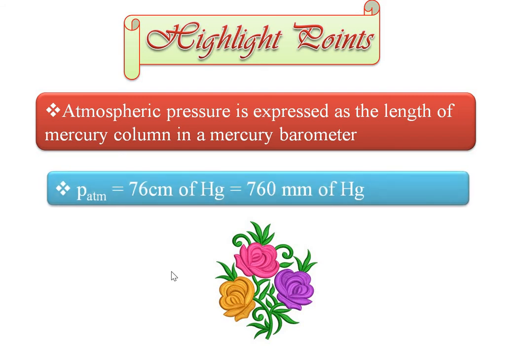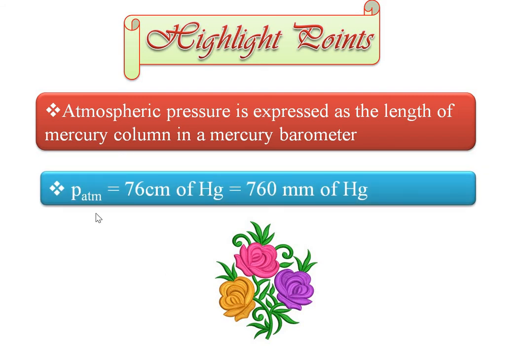The second highlight point is that pressure at atmosphere is equal to 76 centimeter of mercury, equal to 760 millimeter of mercury. So these are the two highlight points of today's lecture. Here we saw the mercury barometer and the open tube manometer. So today we will stop here. In the next lecture we will see other interesting points of this topic.